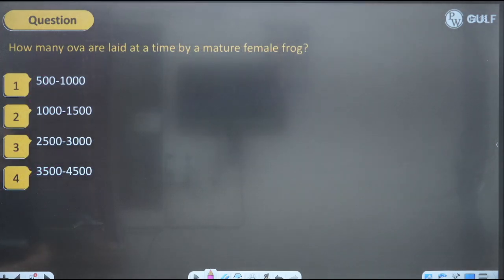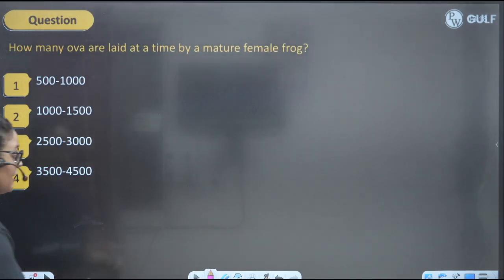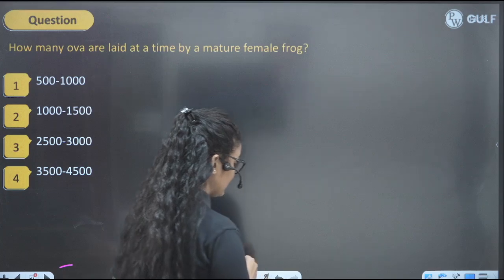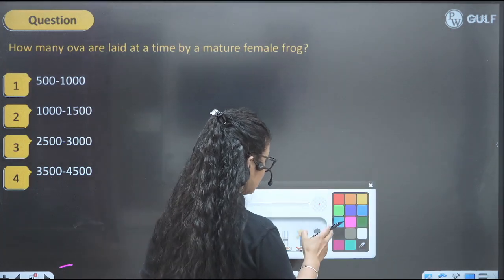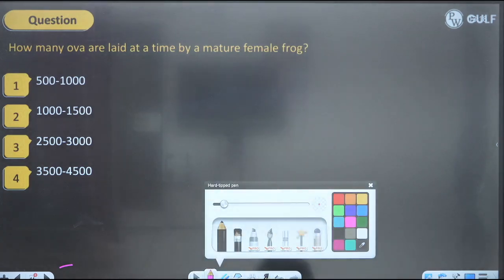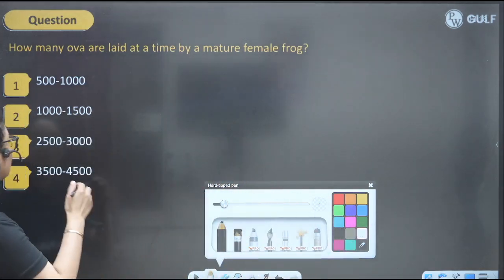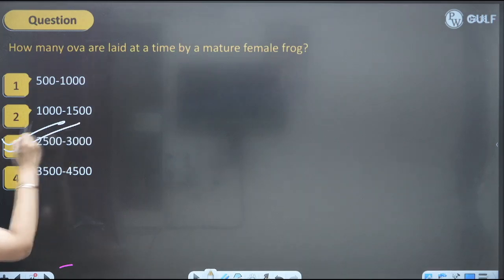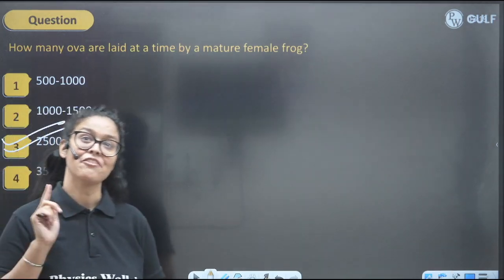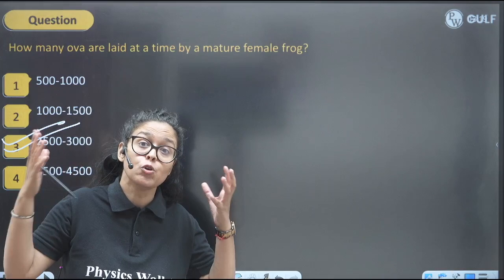How many ova are laid at a time by a mature female frog? So kids, at one time, the female lays 2,500 to 3,000 eggs. And why this huge number of eggs?